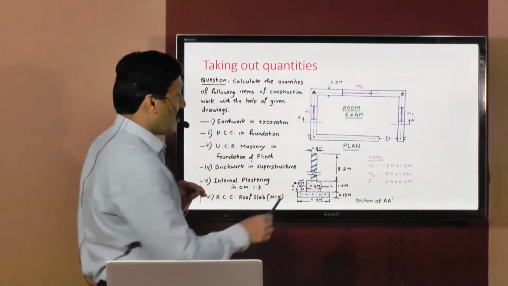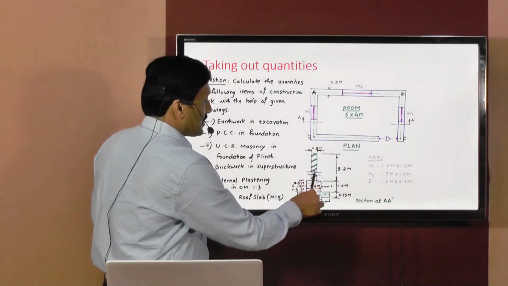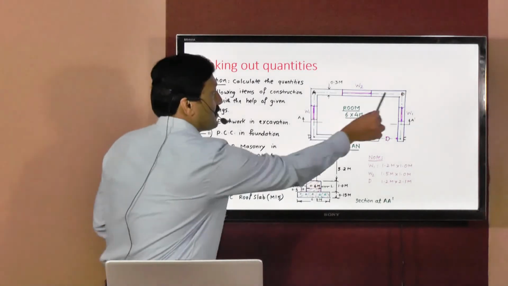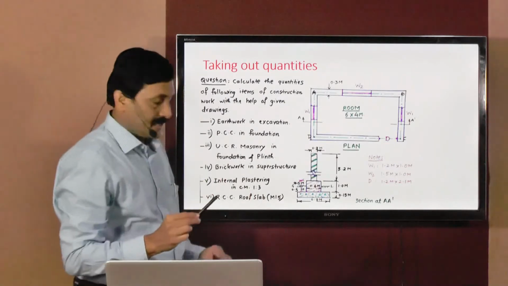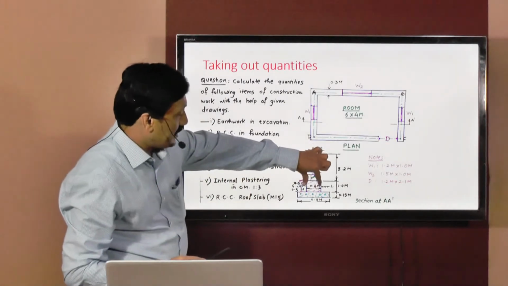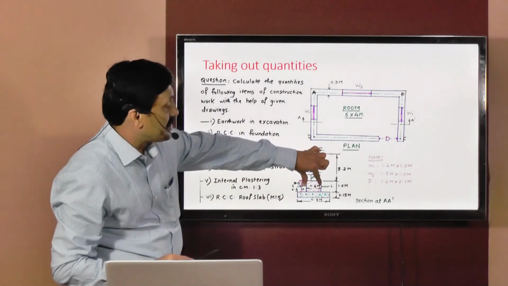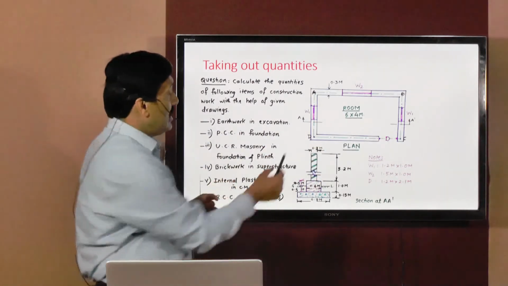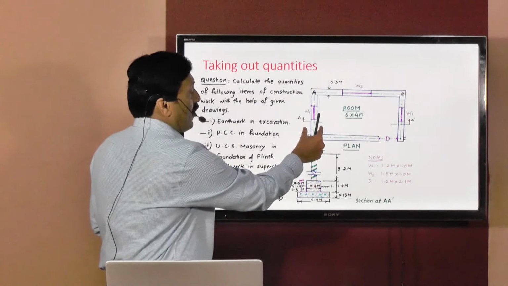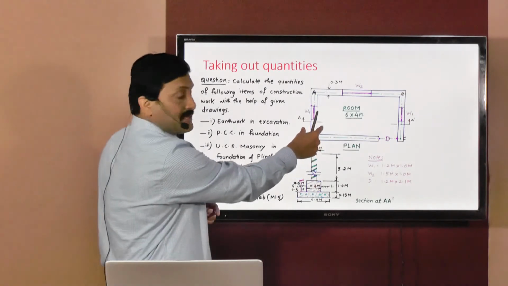When we consider the superstructure plan, this will be the position of the center line, and the wall thickness will be 0.3 meters. Now when we go down, that is at the UCR masonry in foundation and plinth level, only the width or wall thickness will be changed, that is 0.6 meters.